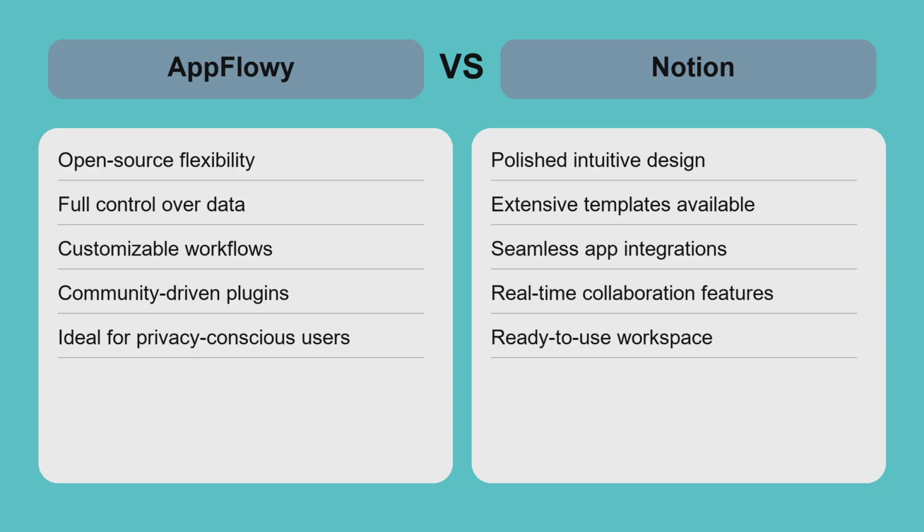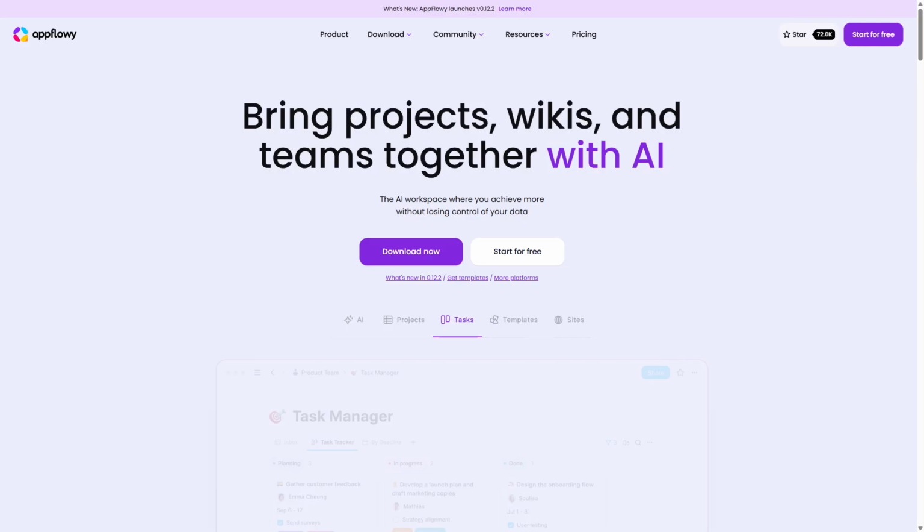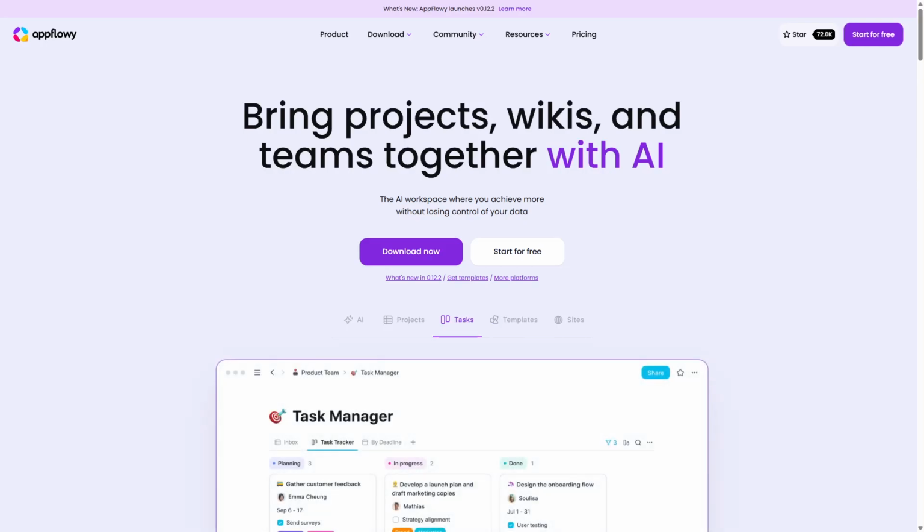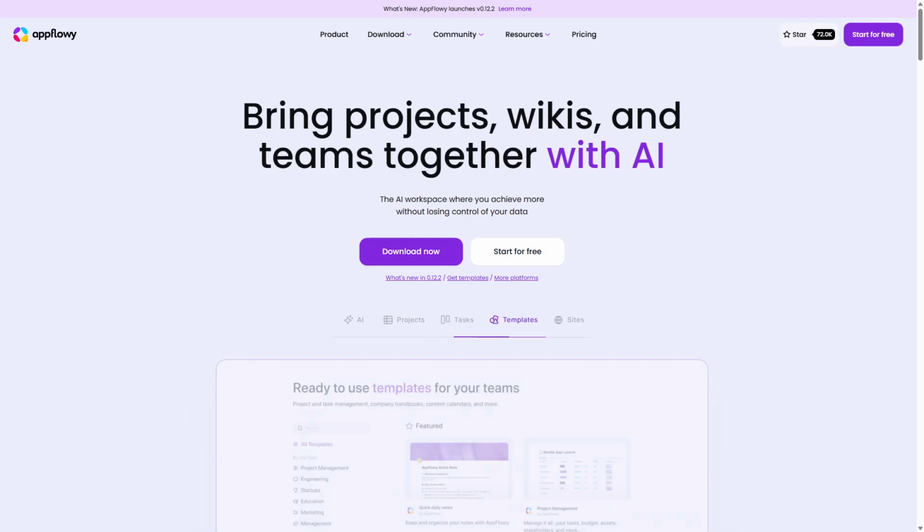Choosing between them depends on your team's technical comfort, privacy needs, and collaboration style. Choose AppFlowy if you prioritize data privacy, customization, and open source freedom, especially if you have the technical skills to manage and extend your workspace.